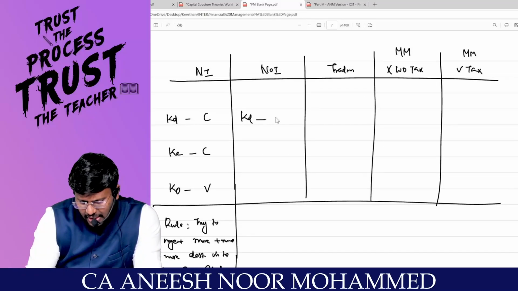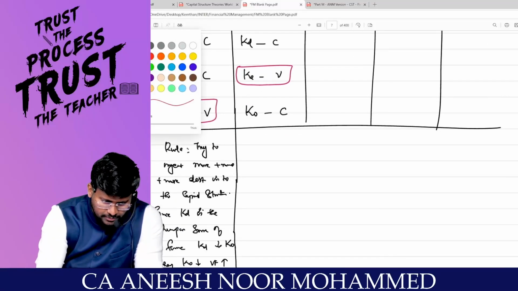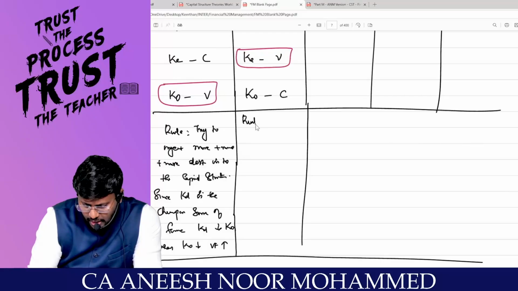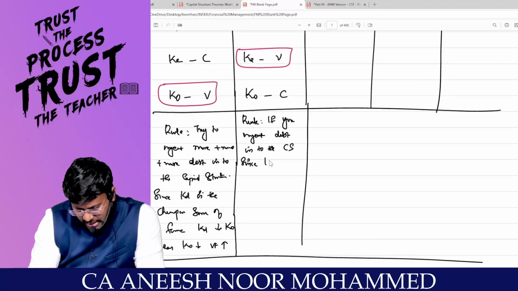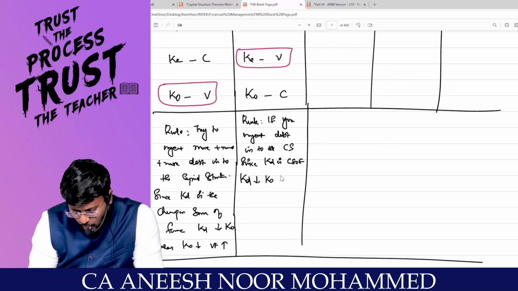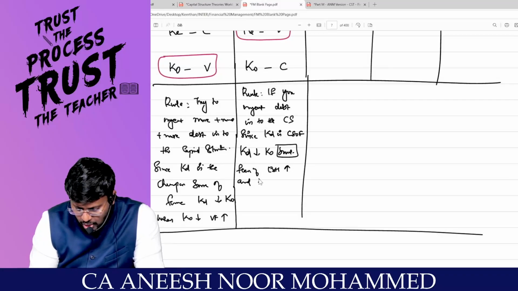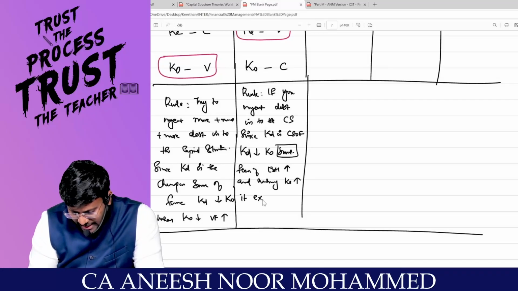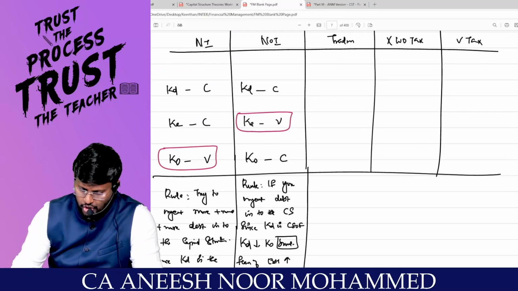Now coming to NOI: KD is constant, KE is variable, and KO is constant. The rule of the NOI approach is that if you inject debt into the capital structure, since KD is a cheaper source of finance, KD reduces KO. But fear of the equity shareholders increases, and automatically KE increases and exactly offsets it. Hence KO remains unchanged. Right, sir?